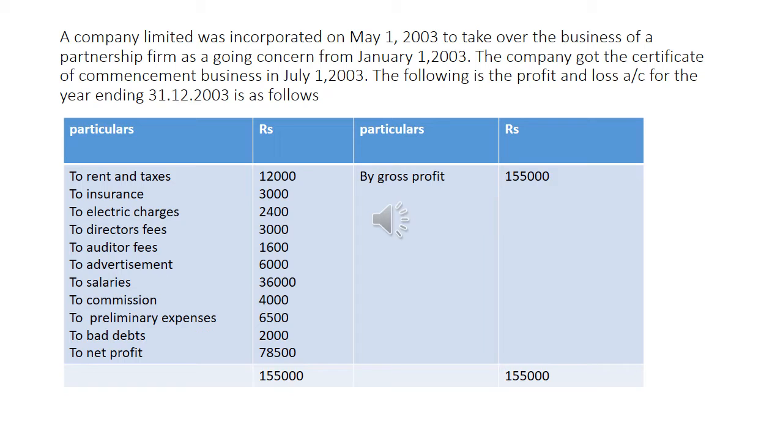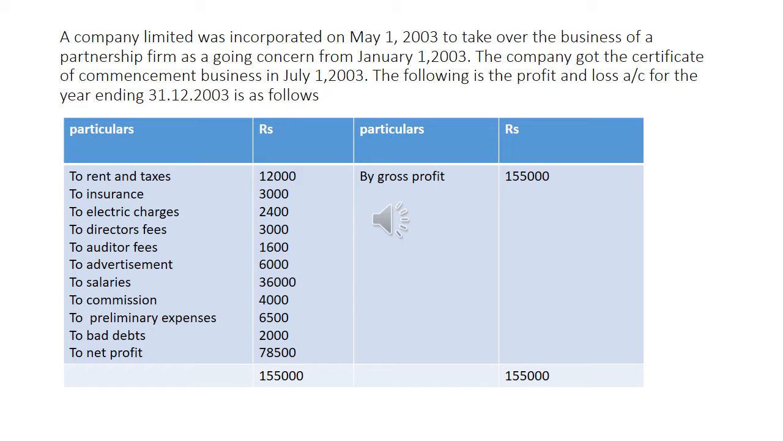The following is the profit and loss account for the year ending 31st December 2003. Profit and loss account. On the debit side, rent and taxes, insurance, electric charges, directors fees, auditor fees, advertisement, commission, preliminary expenses, bad debts, and net profit are the particulars given. On the credit side, gross profit 1,55,000.